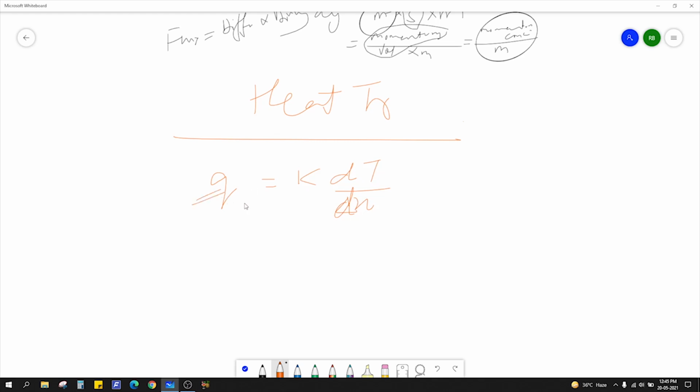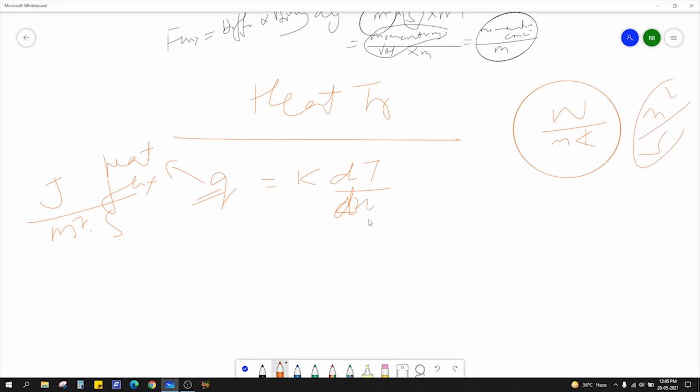Q is joule per meter square per second, it's straightforward. This is nothing but heat flux. It's very straightforward in Fourier's equation. What about K? K is thermal conductivity, that is watt per meter per Kelvin. In no way is this in the form of meter square per second. This is not diffusivity, so we have to tweak it a little bit.